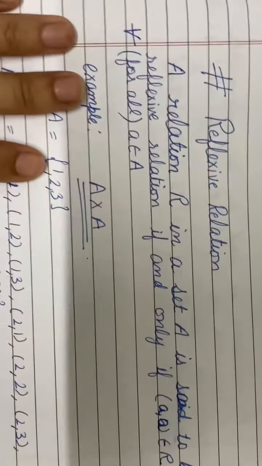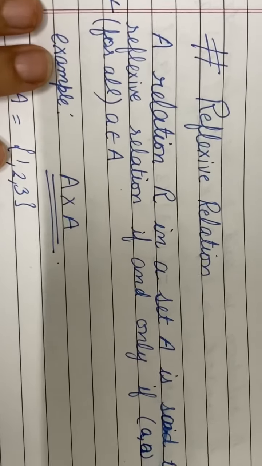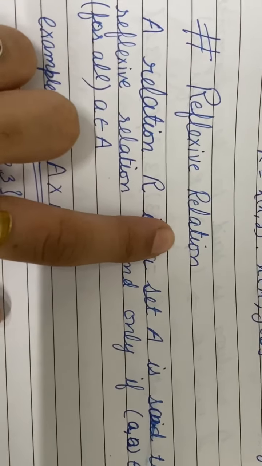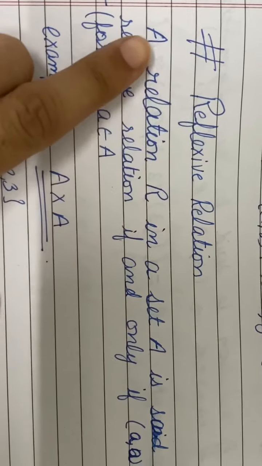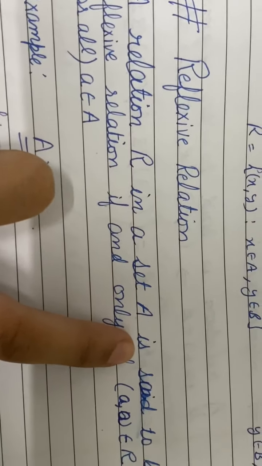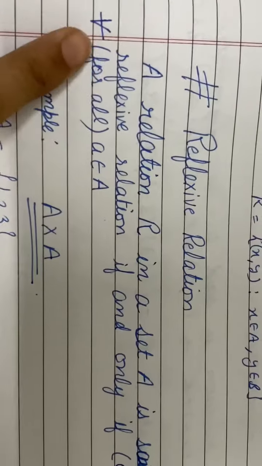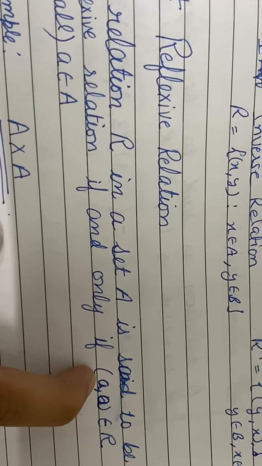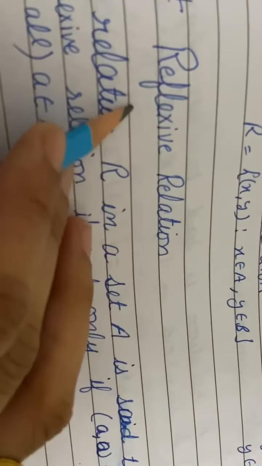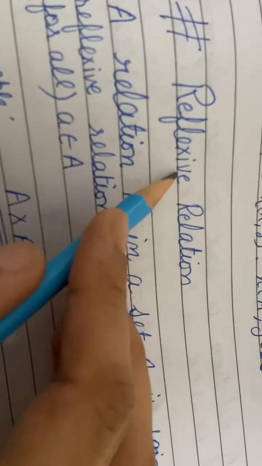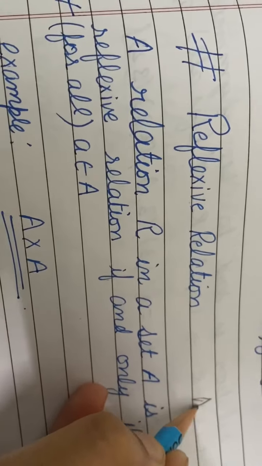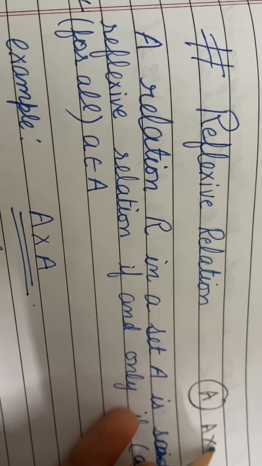Now we are going to study some more classifications of relation. First classification is reflexive relation. What is reflexive relation? A relation R in a set A is said to be reflexive if and only if same elements are related. One more thing I want to tell you: reflexive, symmetric and transitive relations we will study on the same set, like A cross A only.